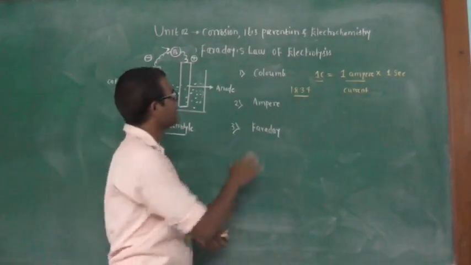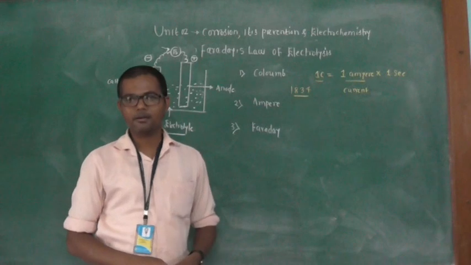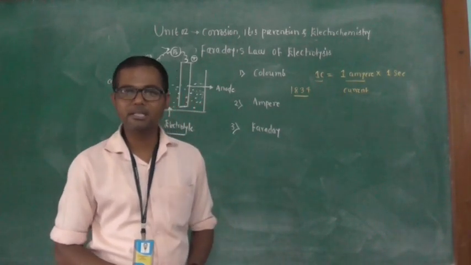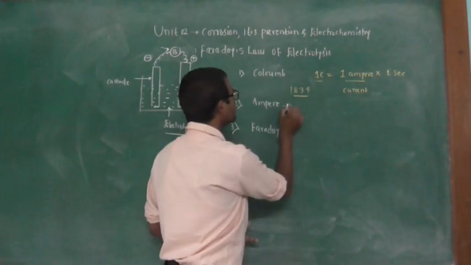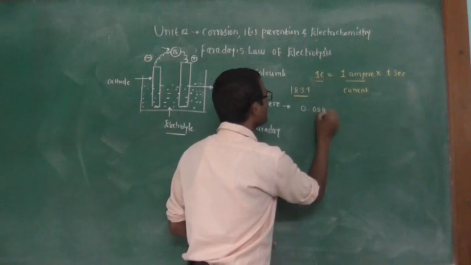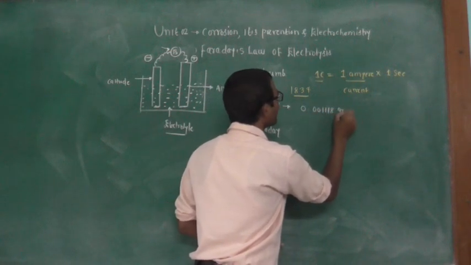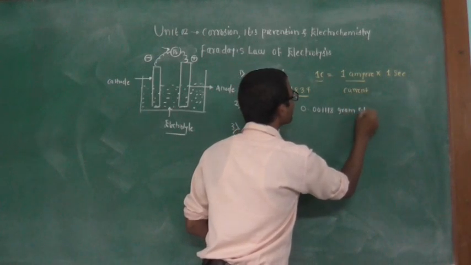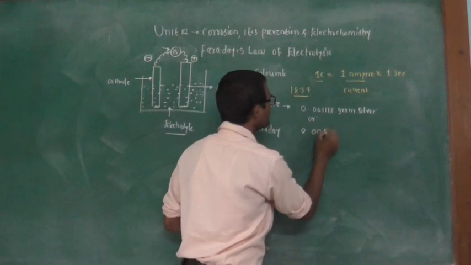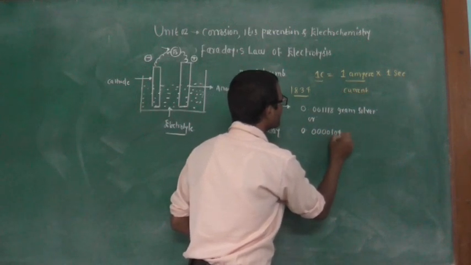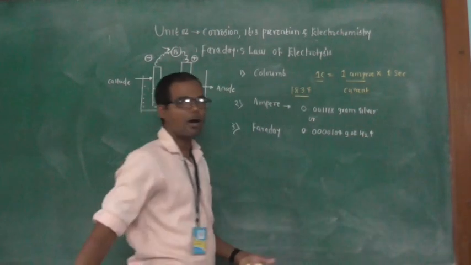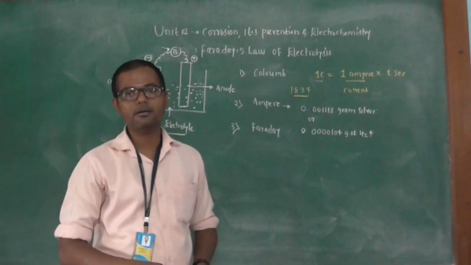Next one, ampere. It is the unit of current. It is the current which, when passed through the circuit, deposits 0.001118 gram of silver on the cathode, or liberates 0.000104 gram of hydrogen. That amount of current is said to be an ampere.